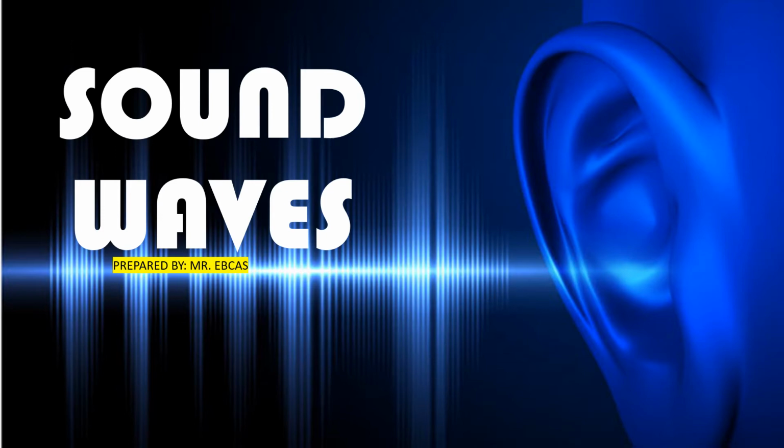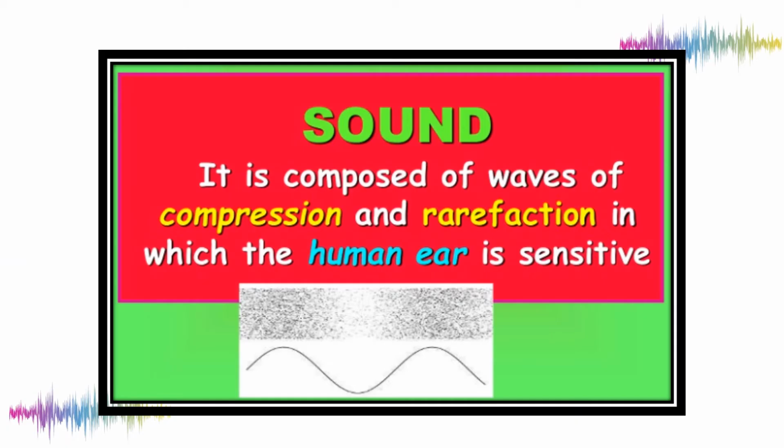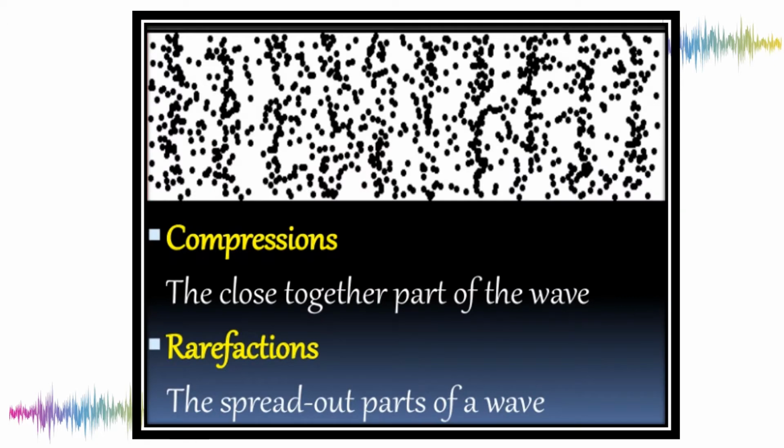Sound waves. Sound is composed of waves of compression and rarefaction, to which the human ear is sensitive. Compressions are the close together parts of the wave. Rarefactions are the spread out parts of a wave. Okay? Ito po yung compression and ito po yung rarefaction.